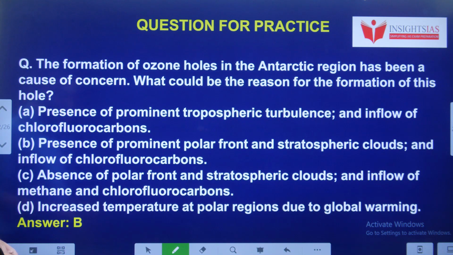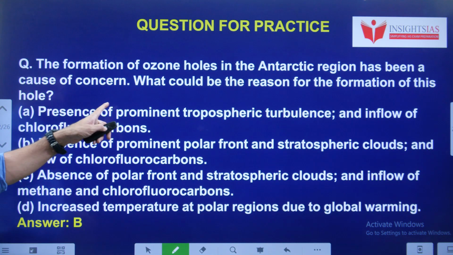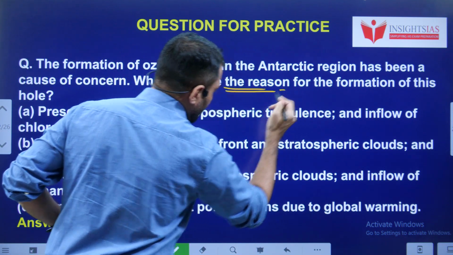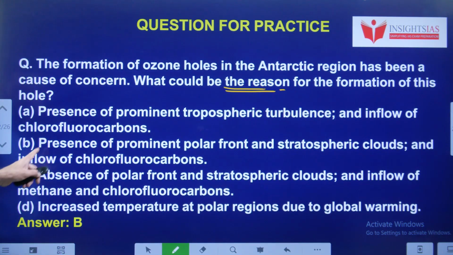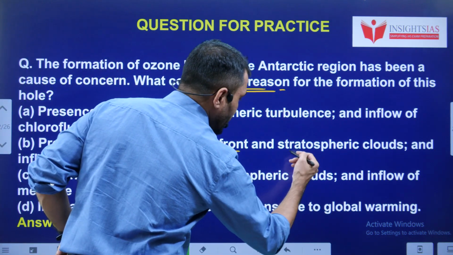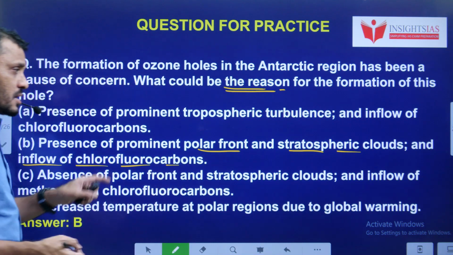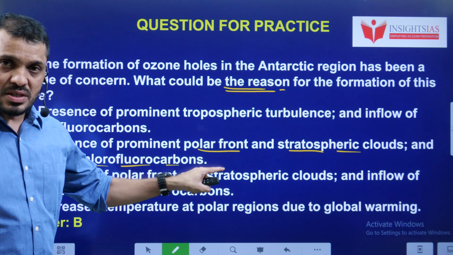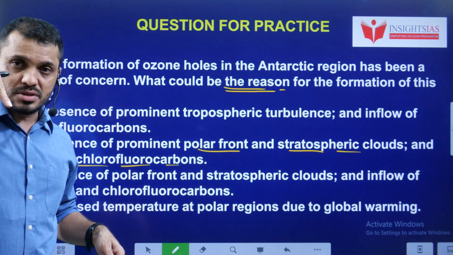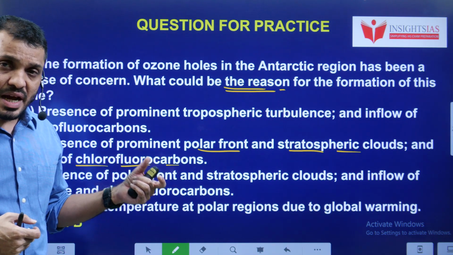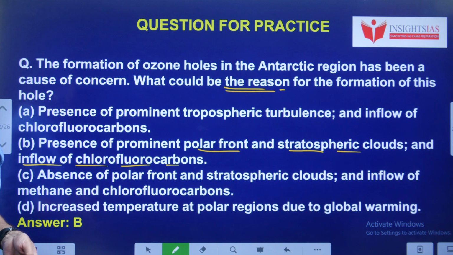Now let us see yesterday's video question. The formation of the ozone hole in the Antarctic region has been a cause of concern. What could be the reason for the formation of this hole? This is due mainly to the prominent polar front, stratospheric clouds and inflow of chlorofluorocarbons. Because of this polar front, the stratospheric clouds are experiencing a lot of these chlorine compounds, and that is leading to the formation of this ozone hole.